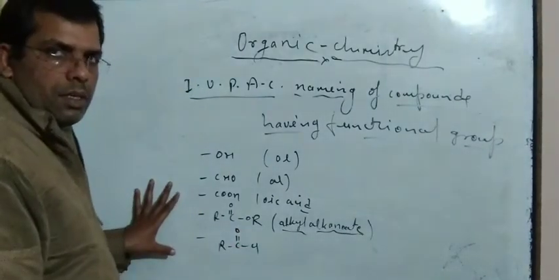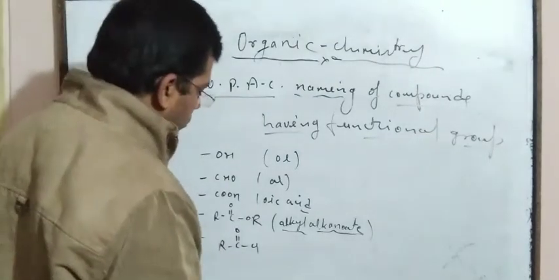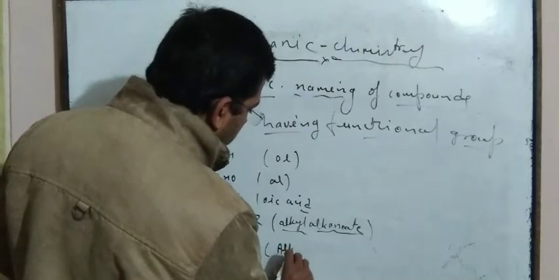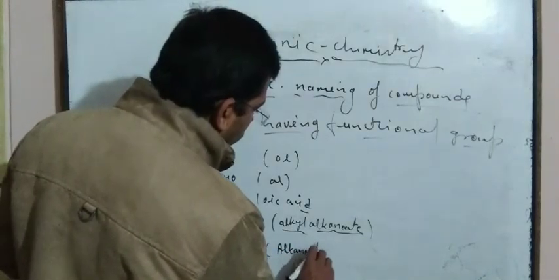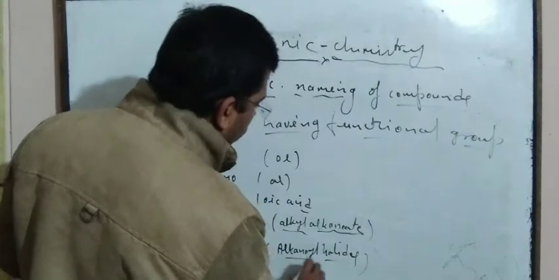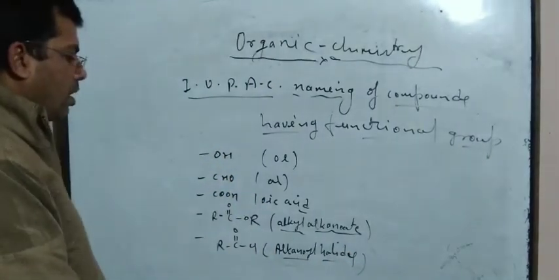This one is the functional group for acyl halide. It is alkanoyl halide.